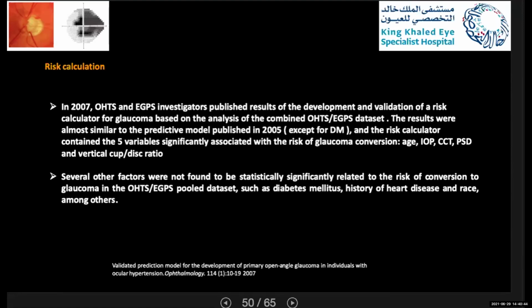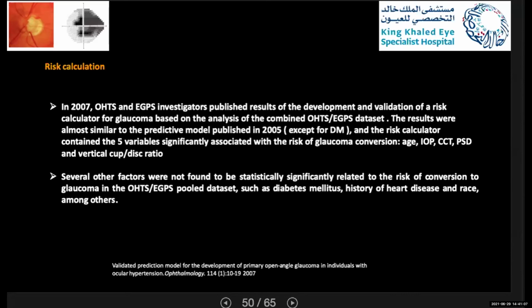And the result was the same as the one published in 2005, except for diabetes. The risk calculator contains the 5 variables that we mentioned, which are age, IOP, corneal thickness, pattern standard deviation, and vertical cup disc ratio.